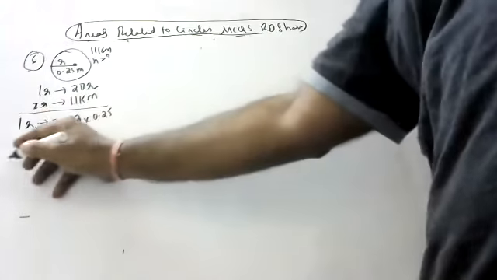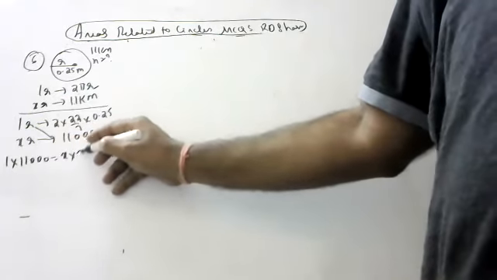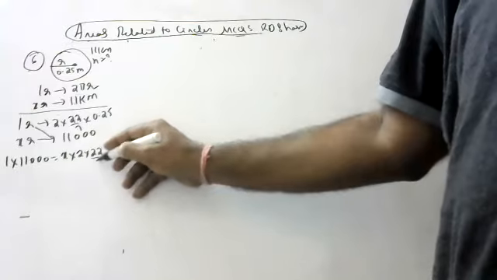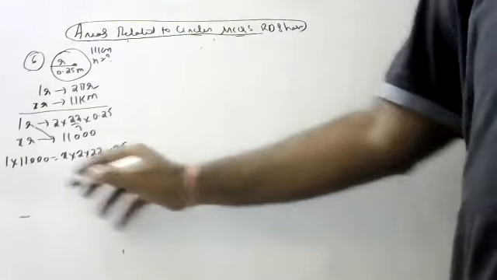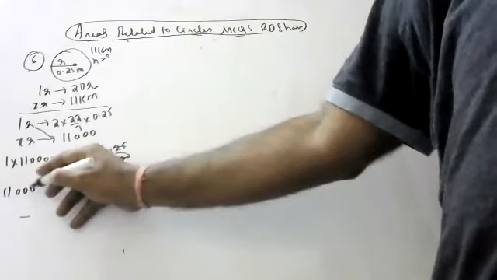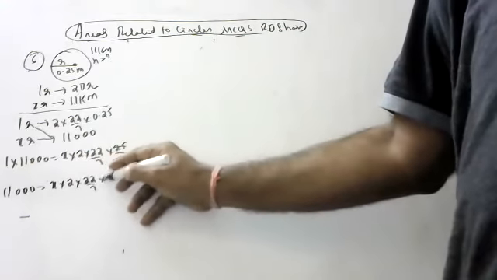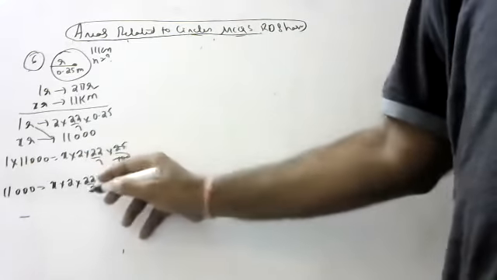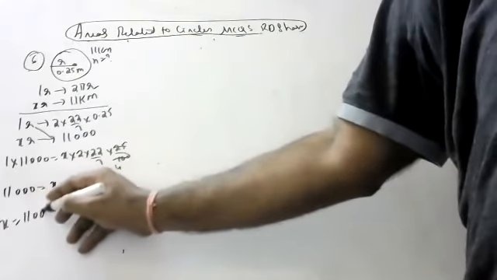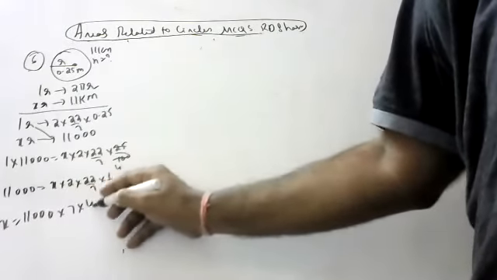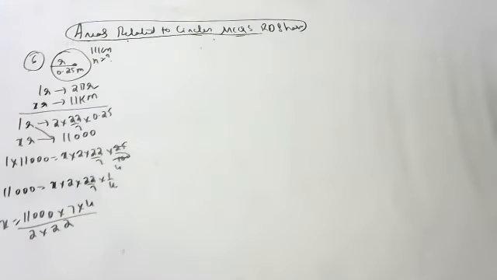Cross multiplication, children. 1 into 11,000 is equal to x into 2 into 22 by 7 into 25 by 100. 25 by 100 means 1 by 4. So 11,000 is equal to x into 2 into 22 by 7 into 1 by 4. So children, 7 and 4 will go up. So x equals 11,000 into 7 into 4 by 2 into 22.